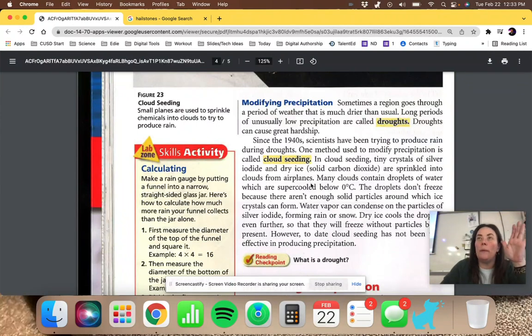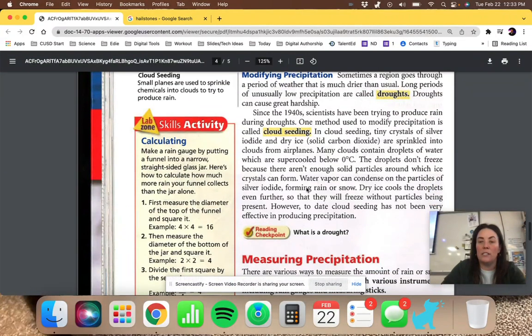the clouds, hoping that cold surface, because remember, for cloud formation, for precipitation or condensation, you need to have lower temperatures and you need to have particles. So they're adding these chilled particles by adding the silver iodide and the carbon dioxide. They sprinkle them into the clouds. Many of the clouds already have droplets of water, which are super cooled below zero. The droplets won't freeze up there, though, because there aren't enough solid particles around which the ice crystals can form.